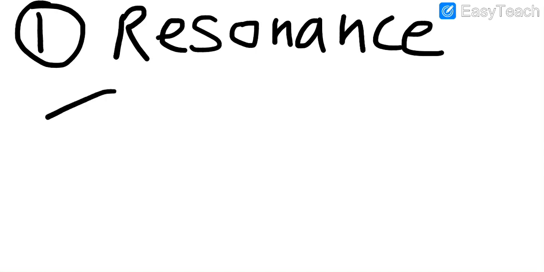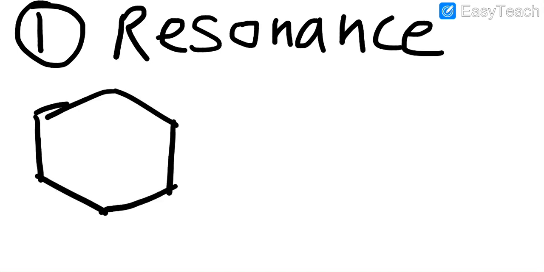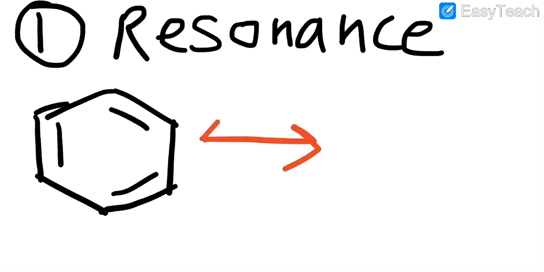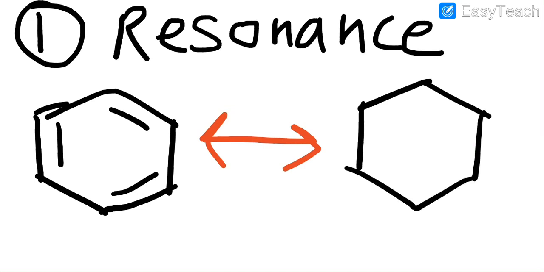If I make a benzene and draw its resonance structure, it will look like this. That's why the benzene compound is stable due to resonance.